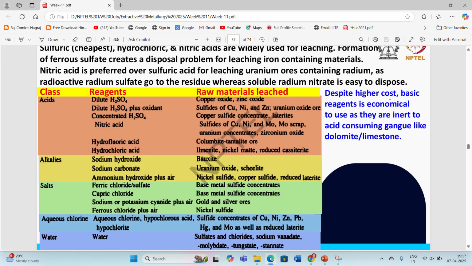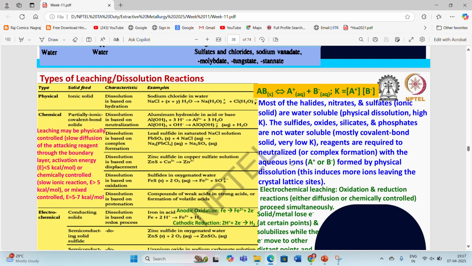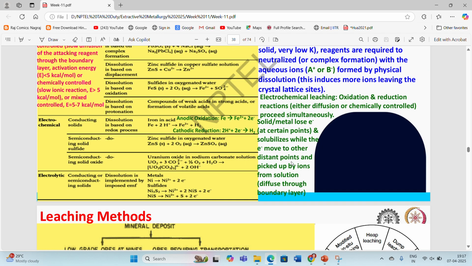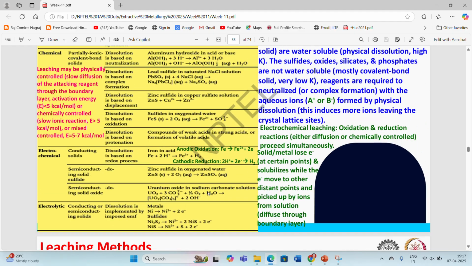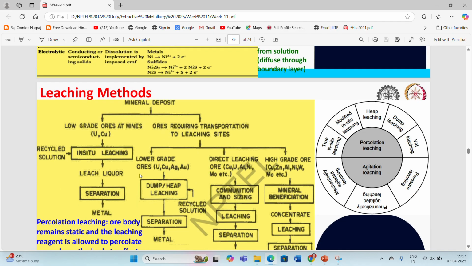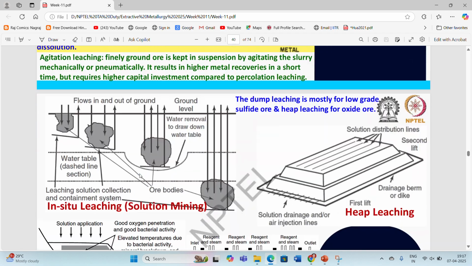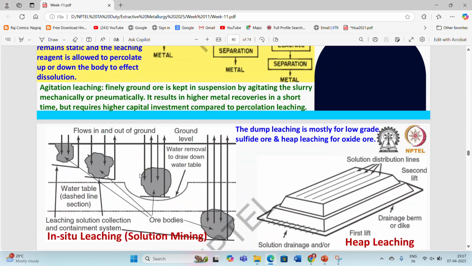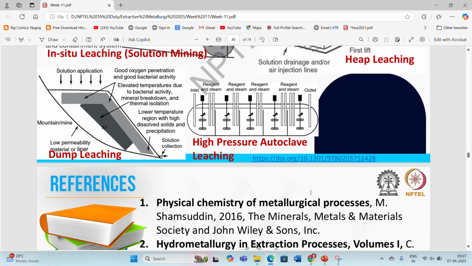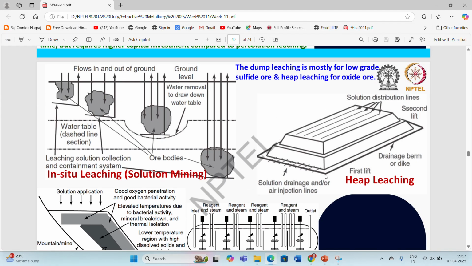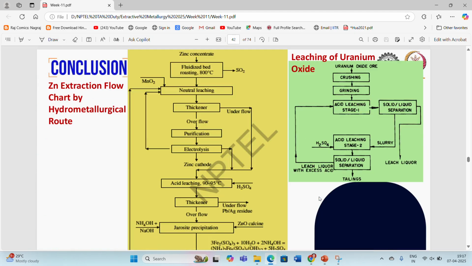Despite higher cost, basic reagents are economical to use as they are inert to acid-consuming gangue like dolomite or limestone. Then there are some leaching dissolution reactions. There are also some leaching methods like in situ leaching, dump leaching, high pressure autoclave leaching, and heap leaching.